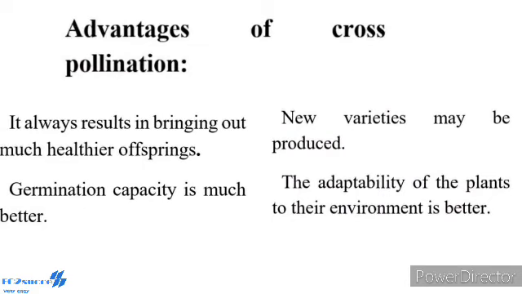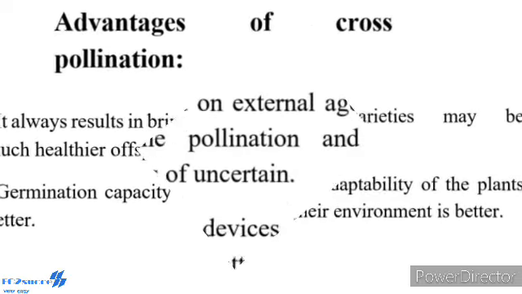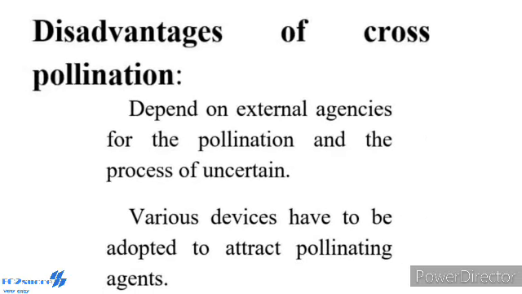Advantages of cross pollination: it always results in much healthier offspring. Germination capacity is much better. New varieties may be produced. The adaptability of the plant to its environment is better. Disadvantages of cross pollination: it depends upon external agencies for pollination and thus the process is uncertain. Various devices have to be adopted to attract pollinating agents.